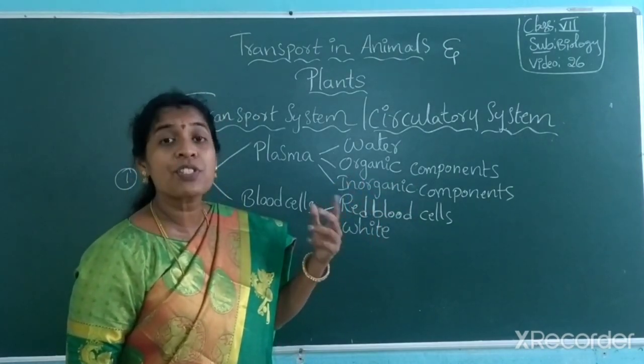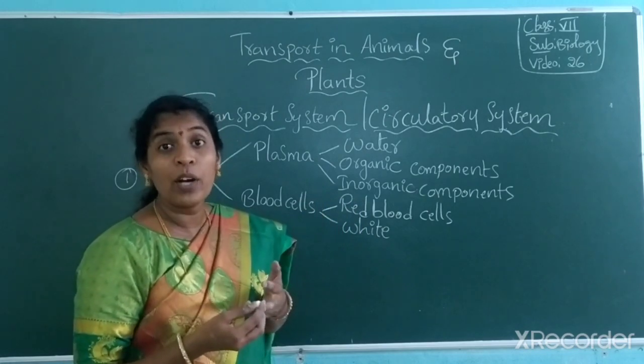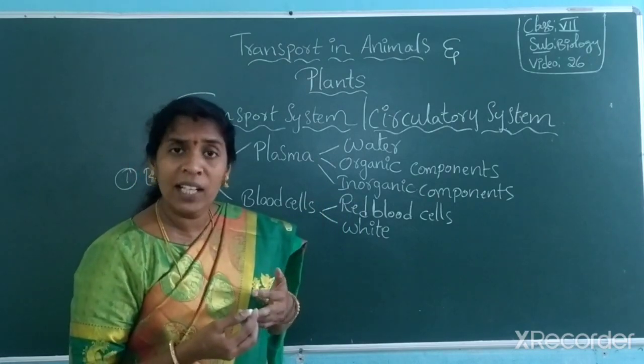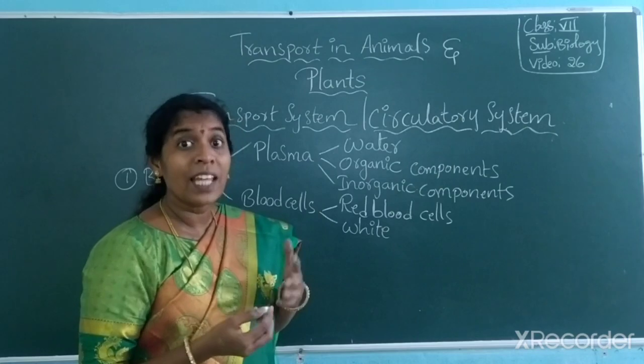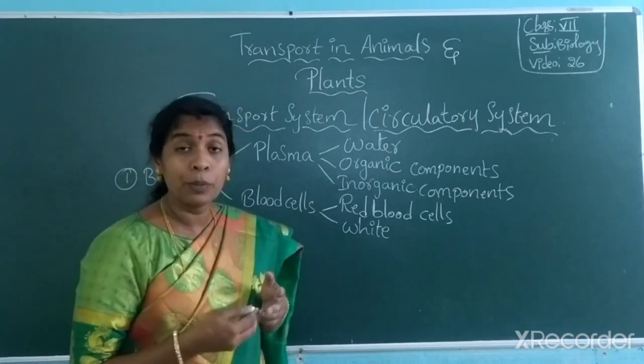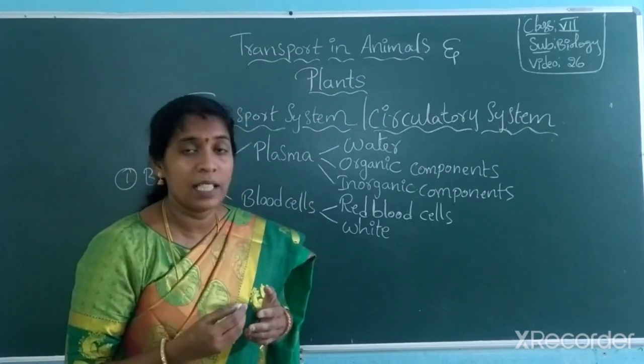Why are they red in color? They are red due to the presence of hemoglobin, a pigment present in them.